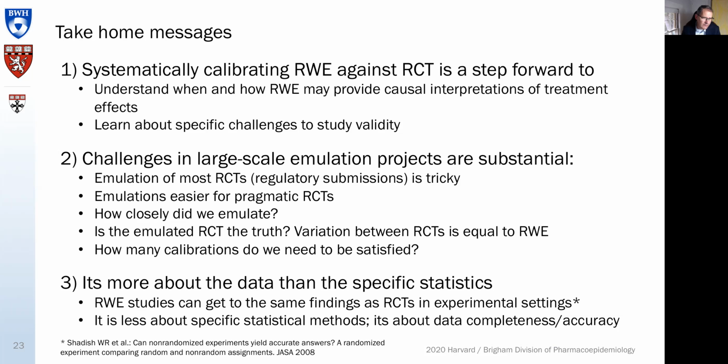To some extent, what I'm concluding from this is that it is often more about the data and the underlying data that we work with than the specific statistics. We have made a lot of progress with understanding study designs and how to do this the right way and what to avoid. The statistical methods have matured quite a bit. So what is a problem often is the granularity of the data, the completeness of the data that we're working with. It makes it hard to really emulate randomized controlled trials. And that is something that, I think, the entire community is working hard on.